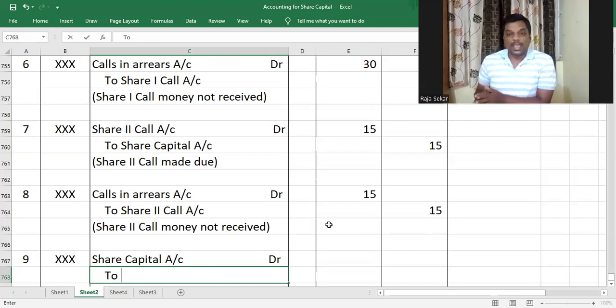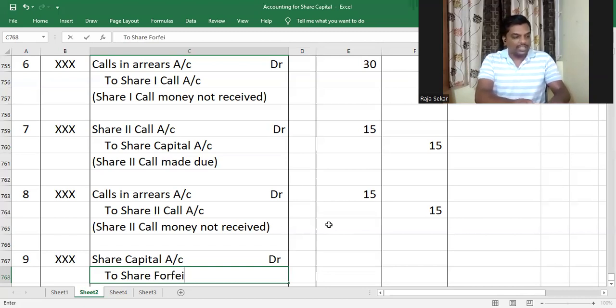Ideally, this amount should go to capital reserve account, but at this point of time, we are not going to take it to capital reserve account. We'll keep it in a temporary control account called share forfeiture account. I'll tell you why we are not taking it directly to capital reserve account. When I'm teaching you reissue of shares, at this point, you just understand that for some purpose, we're keeping it in a temporary profit account, it's not exactly reserve, called share forfeiture account. Understood or not, my dear children?